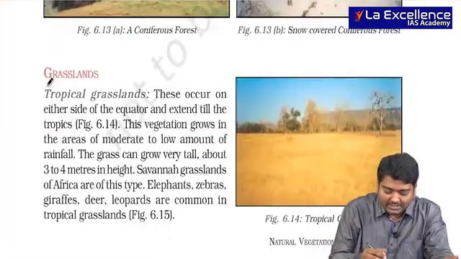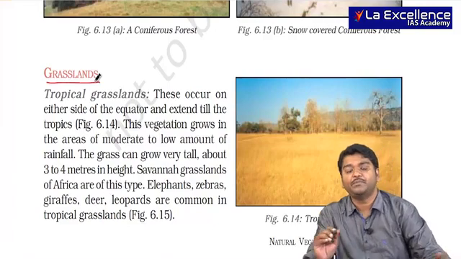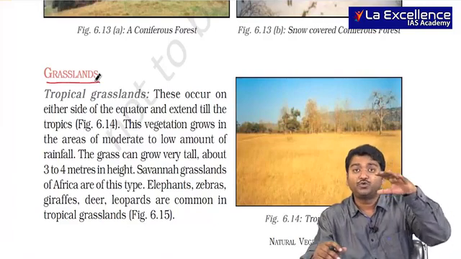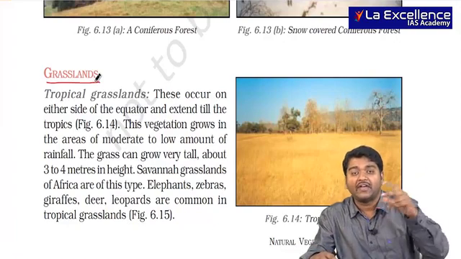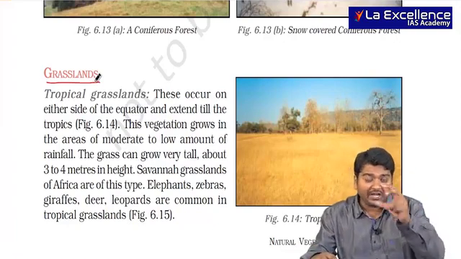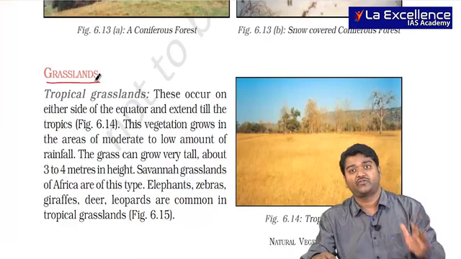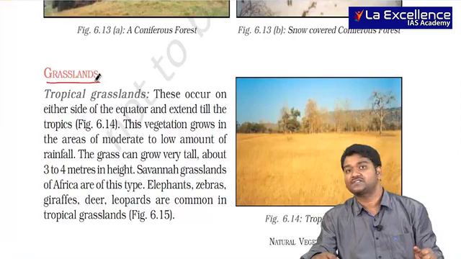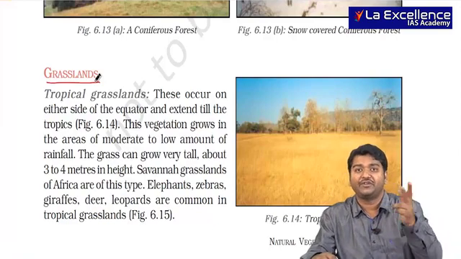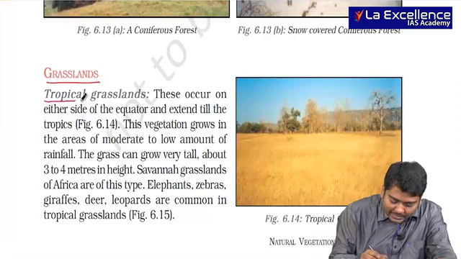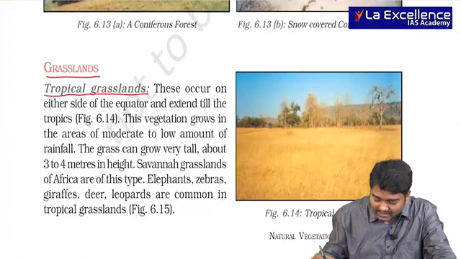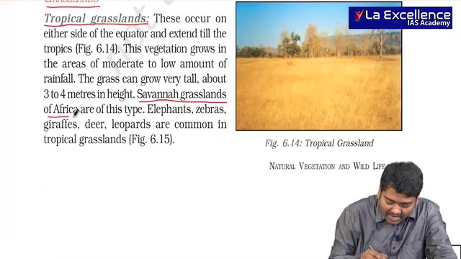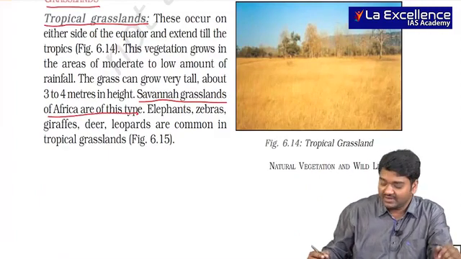Next, we have to look at grasslands. What are these? The meaning of this is very simple. See, if you have heavy rainfall throughout the year, you get evergreen forest. If there is a dry period, we call it deciduous forest. But if the rainfall is very less, usually you find grasslands. And these grasslands are divided into two. One is tropical grasslands, another one is temperate grasslands. You might have heard of the term savanna grasslands of Africa, the most common one here.